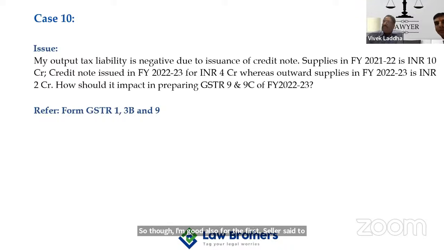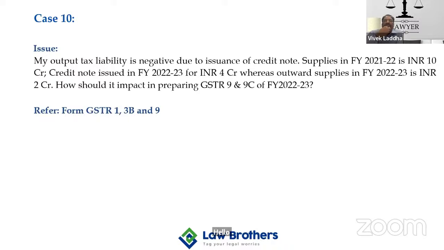My output tax liability is negative due to issuance of the credit note. So the output tax liability is negative.